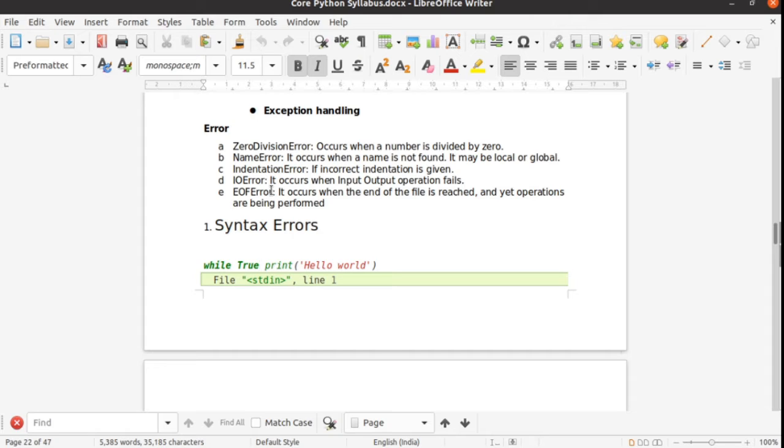And IO error: sometimes input and output operations will not happen the correct way, so that means you get an IO error.